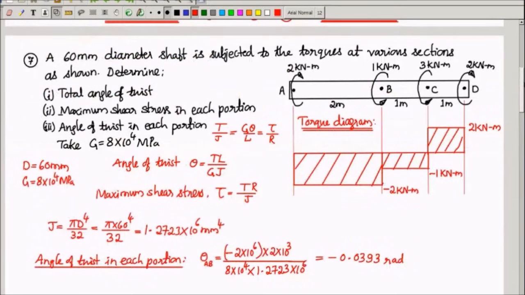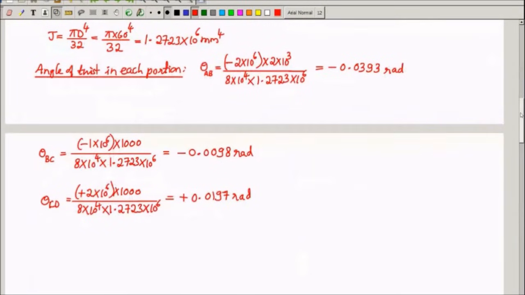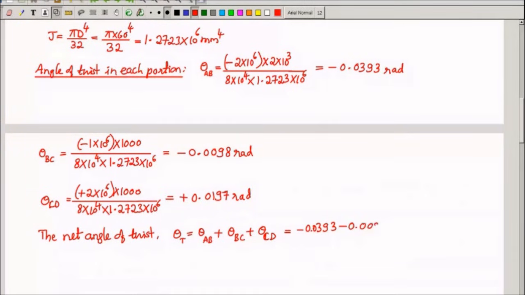That means the third subdivision of the question is answered already. In order to find the total angle of twist, we have to take the algebraic summation of these three individual angles of twist. That is why I have taken this minus sign and plus sign as it is. So total angle of twist, or net angle of twist, I call it theta T, is theta AB plus theta BC plus theta CD, which is minus 0.0393 minus 0.0098 plus 0.0197. Just calculate that, so much radian.